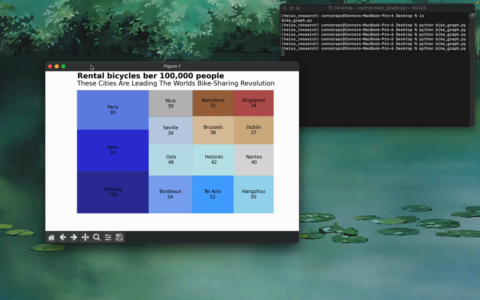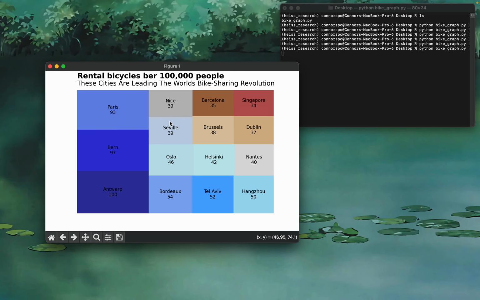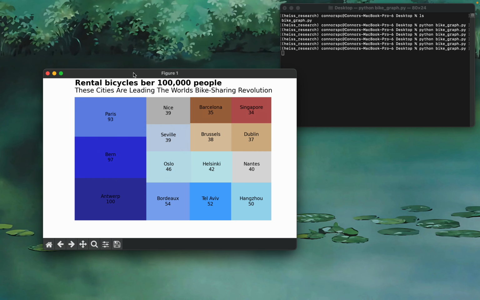I have square boxes. Obviously the text color for mine is black on a white background, and theirs is white on a gray background. So there's some changes that I could make to it, but for the most part, they're just aesthetic. Obviously the font could be changed as well, but I have captured the essence, I'd say, of the data, and I'm pretty happy with the result. Thank you.